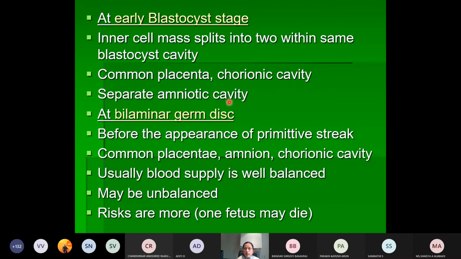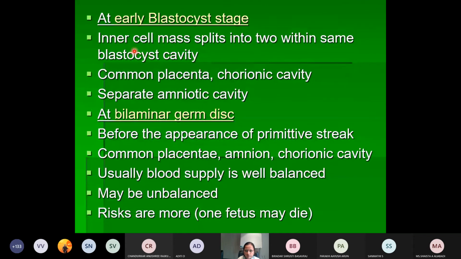So they are called monozygotic and biamniotic. This is at the early blastocyst stage, when the inner cell mass completely splits into two within the same blastocyst cavity, covered by the same zona pellucida. Later, when the zona pellucida disappears, they will be implanted into the uterine cavity.